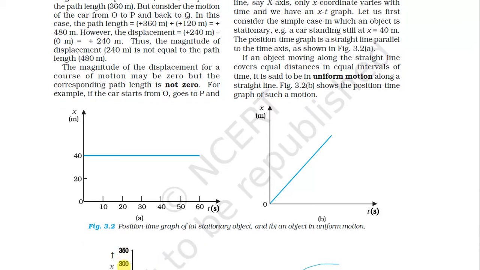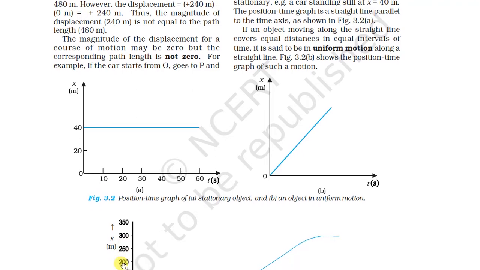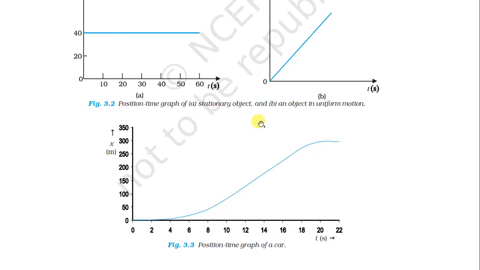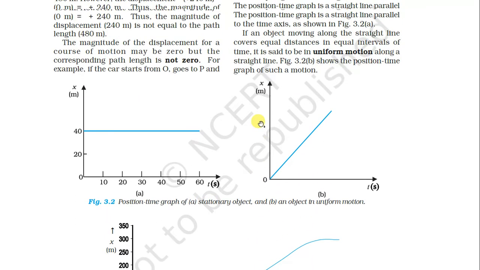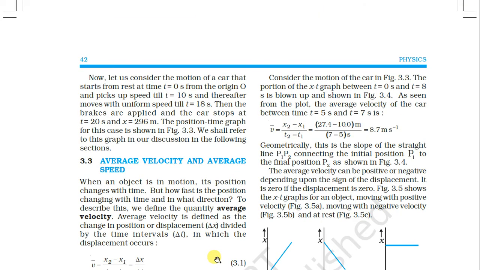If an object moving along a straight line covers equal distances in equal intervals of time, it is said to be in uniform motion. See here, when the time changes, the position changes correspondingly. So this is known as uniform motion along a straight line. So this is the position-time graph of such a motion. And the last one is the position-time graph for a car in non-uniform motion. Okay, non-uniform motion.